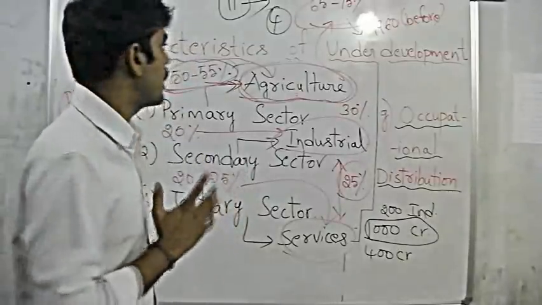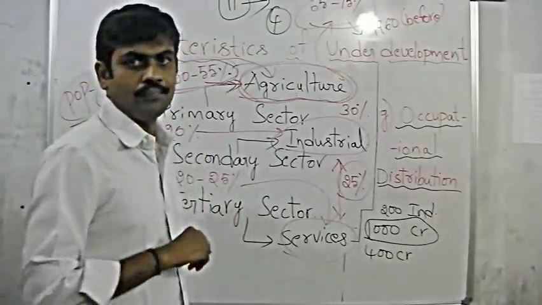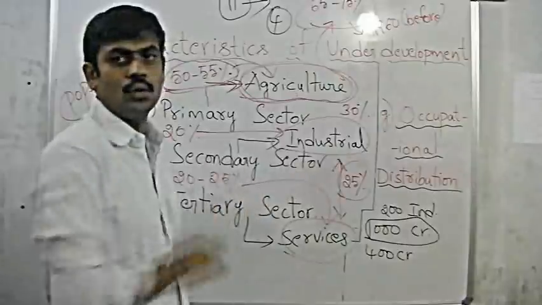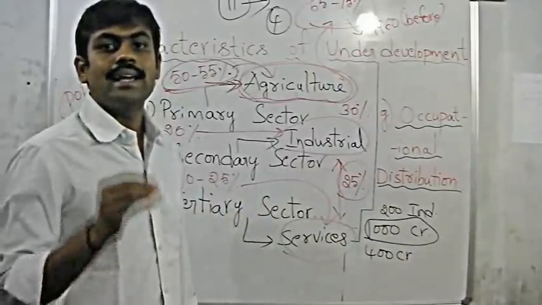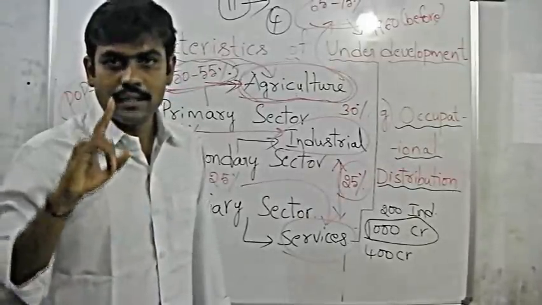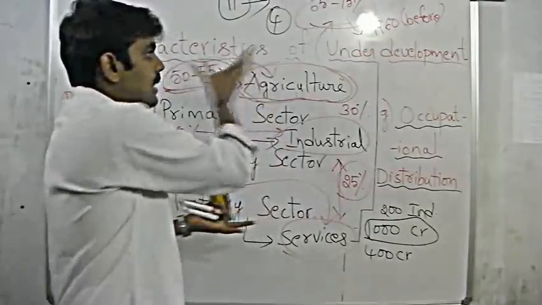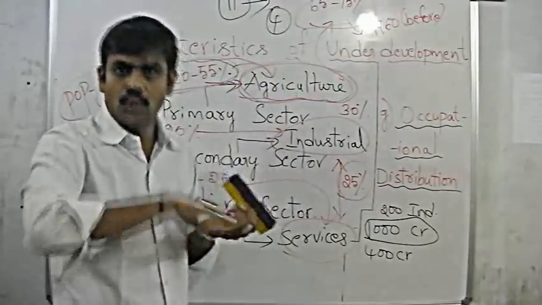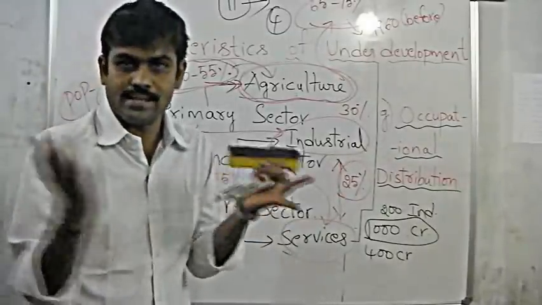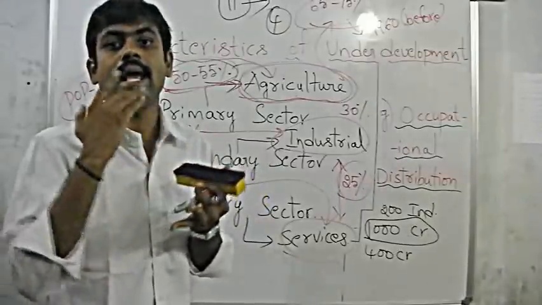So thus we have completed the characteristics of underdevelopment. Remember, if we are able to logically reverse the scenario, they are simply the characteristics of development. And the transformation stage from the characteristics of underdevelopment to the characteristics of complete development is nothing but the characteristics of developing economies.